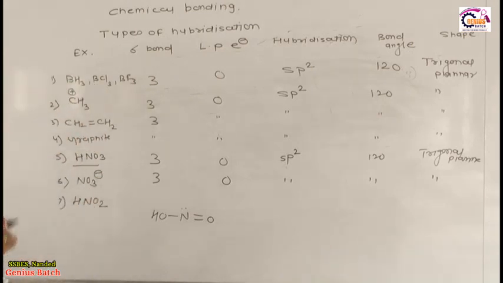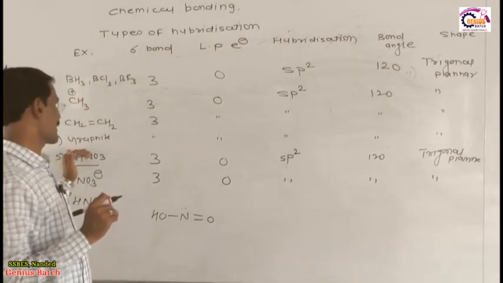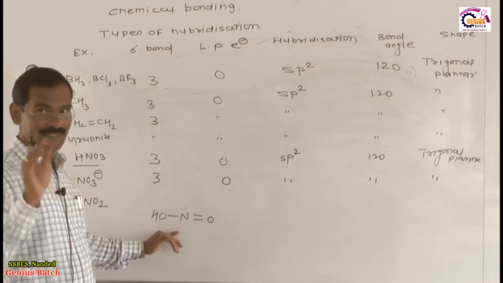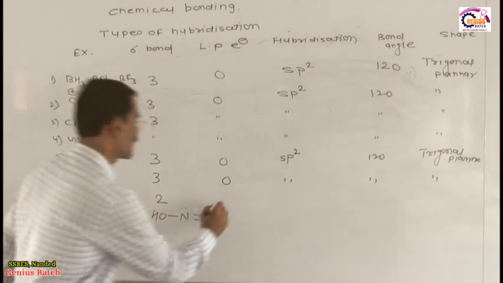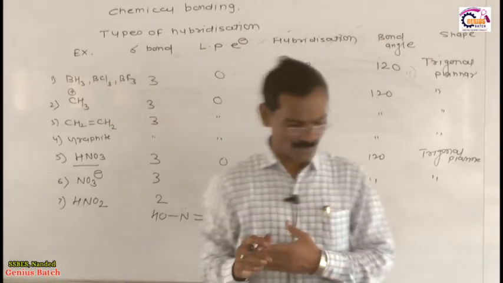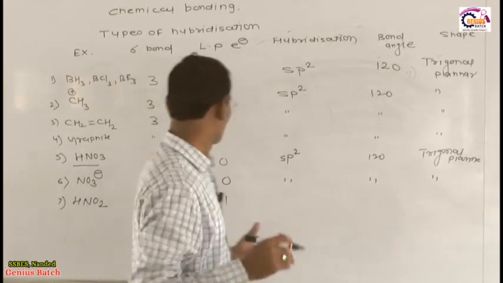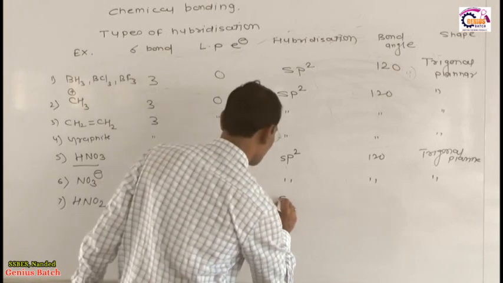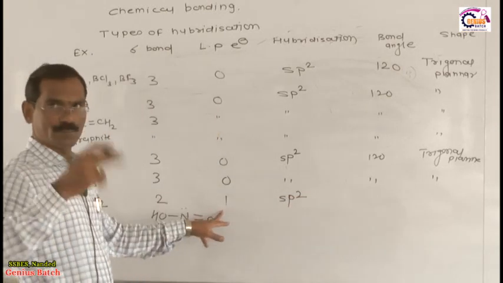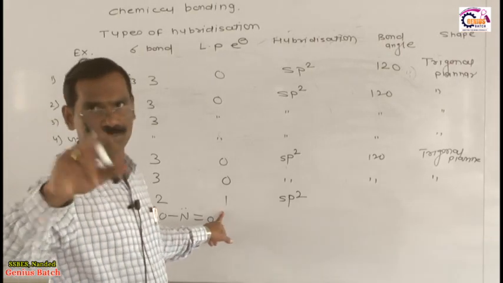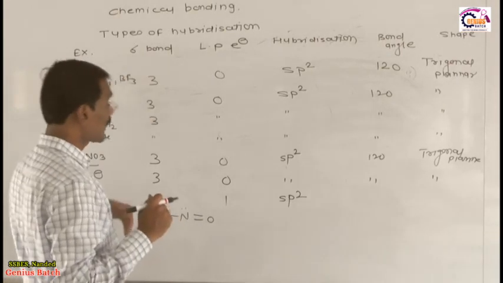Now dear student, what is the difference between HNO3 and HNO2? In HNO2, only 2 sigma bonds are present, 1 and 2, with one lone pair. Is it okay? 2 sigma bonds, 1 lone pair. Now due to the lone pair, no doubt hybridization is sp2. Why? Because 2 sigma bonds plus 1 lone pair, 2 plus 1 is 3, the number of hybrid orbitals is 3, therefore hybridization is sp2. But what happened?